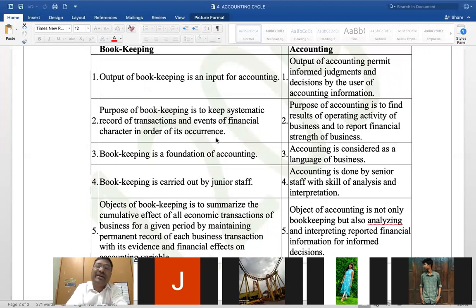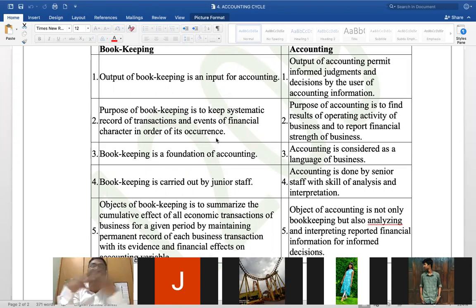You will be having a cashier. Whenever the money goes out, he will record. Whenever the money comes in, he will record. That's all he does. You look at the cash counter of any commercial establishment, you go to the showroom, you go to any shop. He doesn't know how to tally the balance sheet. He is just a cashier. Every time he gets money, he will just enter. Every time he pays money, he will enter that the money is going out. He's a bookkeeping assistant, right? But whereas an accountant is not like that. Accountant is not like that.